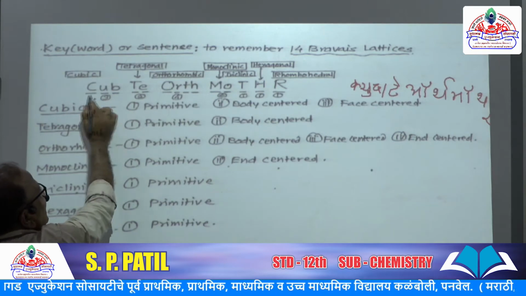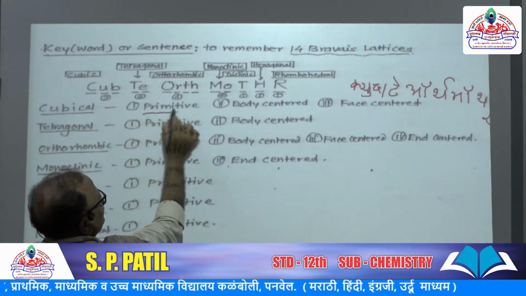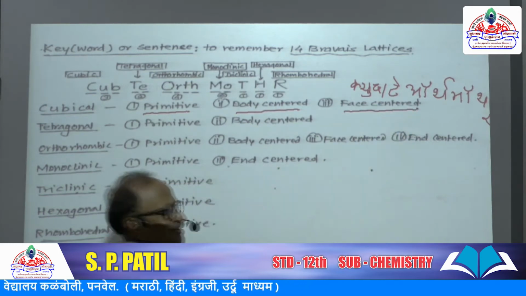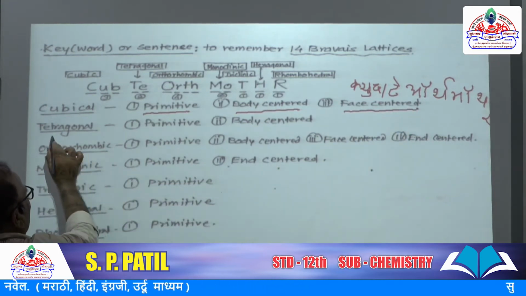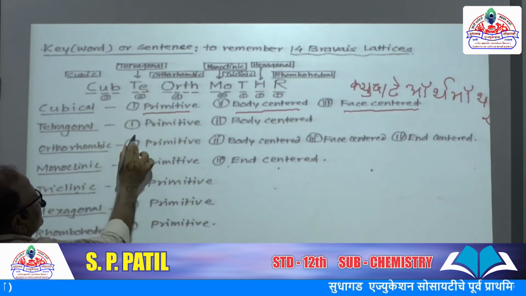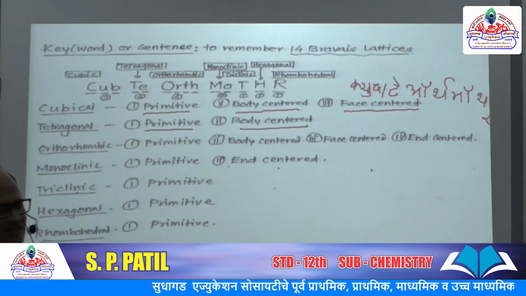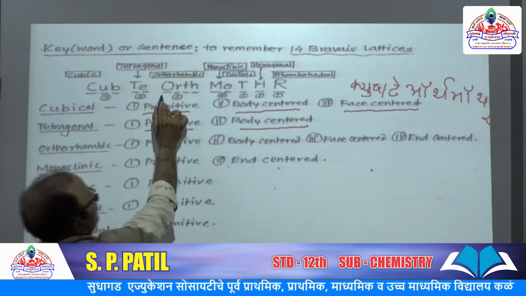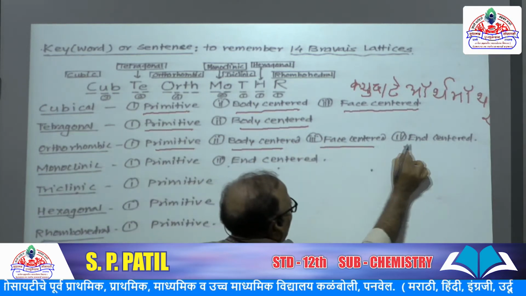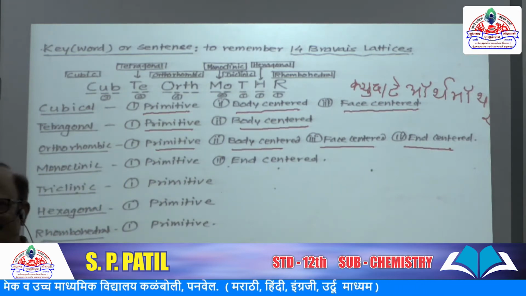So cube means it has 3: 1, 2, 3. Which are these 3 structures? One is primitive, second is body centered, and third is face centered. Now tetragonal has 2 words, TE, meaning it has primitive and body centered crystal structures. Orthorhombic, ORTH, underline C, has 4: primitive, body centered, face centered and end centered crystal lattice.